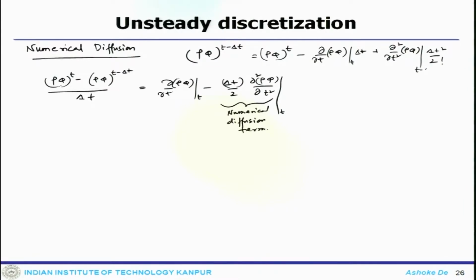So, this is coming from transient discretization.